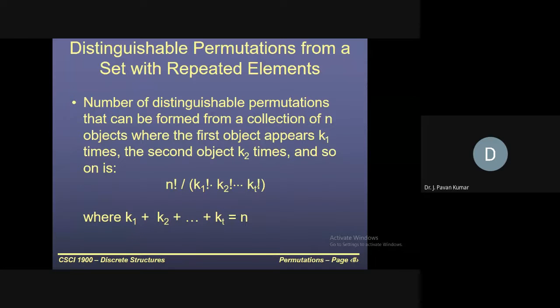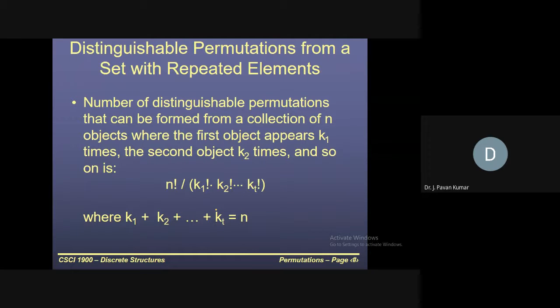So the t-th element is repeated kt times. Then the number of ways to arrange is n factorial divided by k1 factorial times k2 factorial times kt factorial.